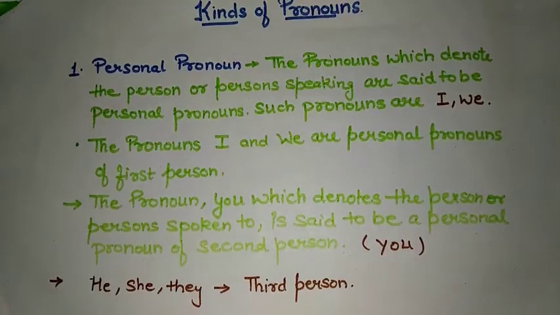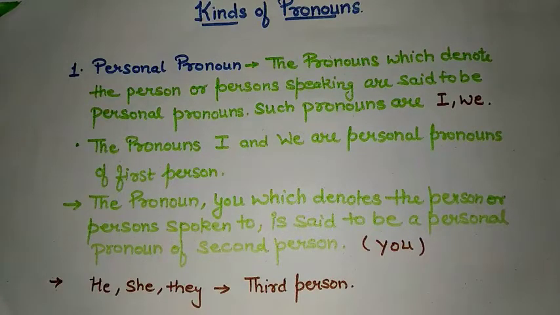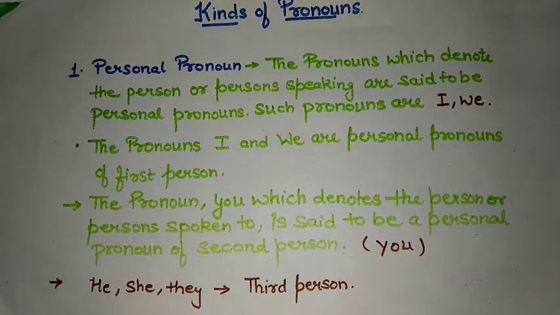So the first kind of pronoun is personal pronoun. The pronouns which denote the person or persons speaking, spoken to, or spoken of are termed as personal pronouns. So, the pronouns which denote the person or persons speaking are said to be personal pronouns, and such pronouns are I and we. The pronouns I and we are personal pronouns of first person.